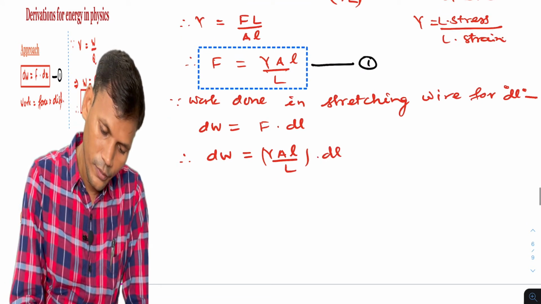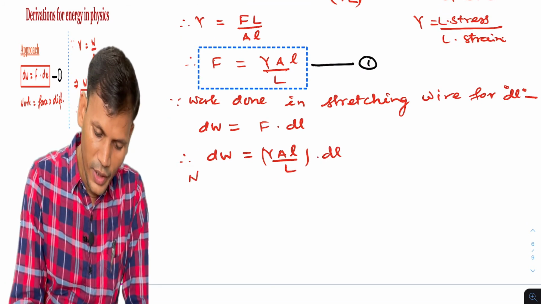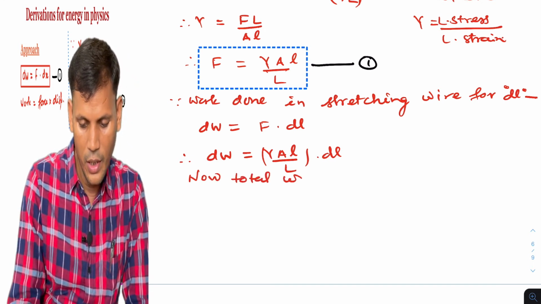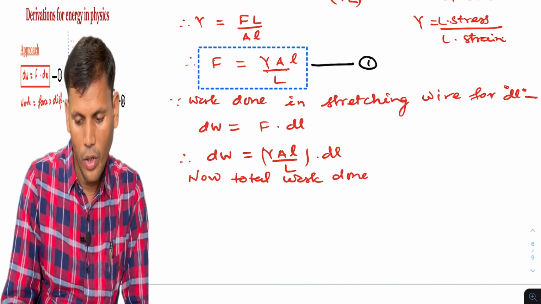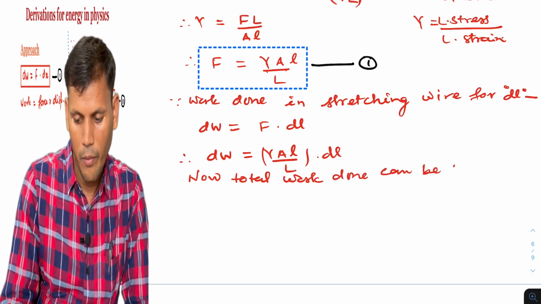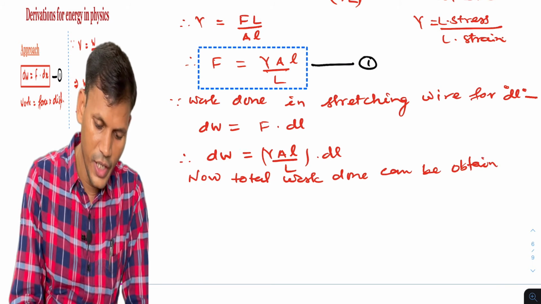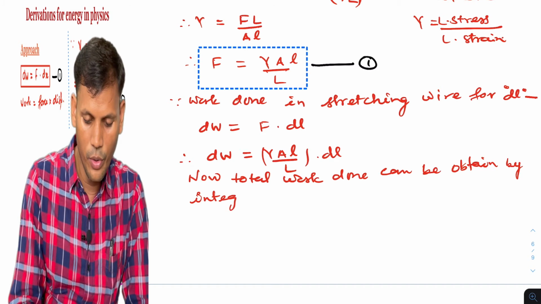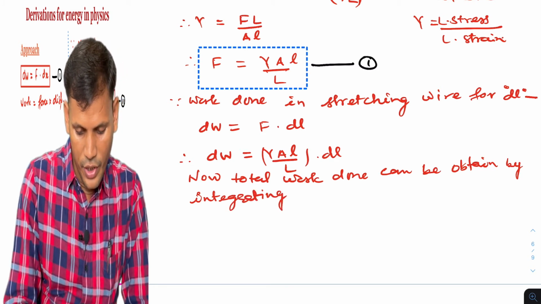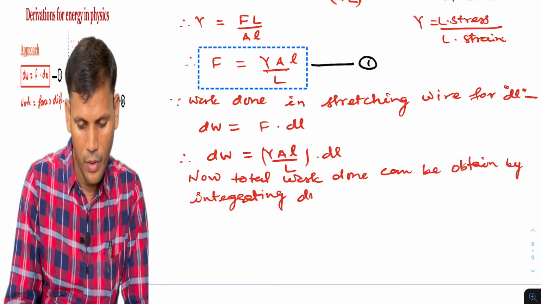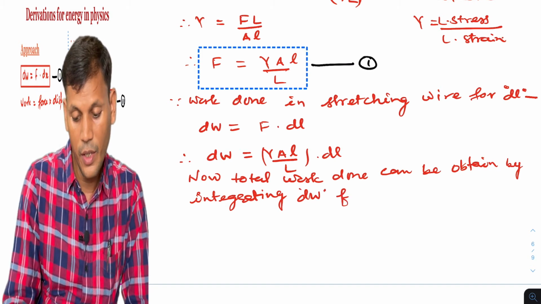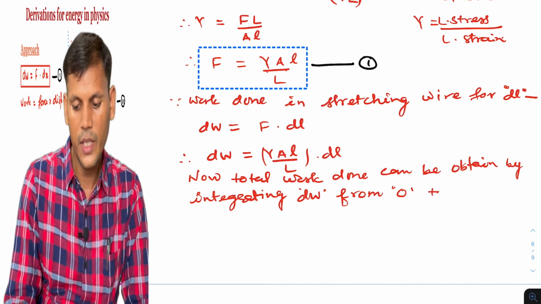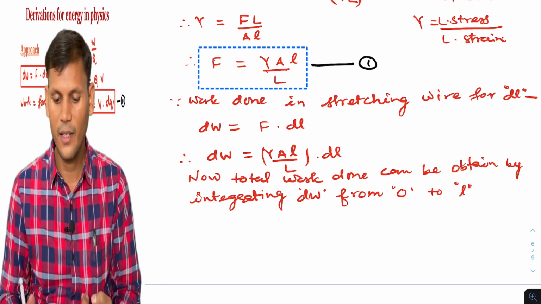Now total work done can be obtained by integrating dW from limit 0 to small l, because total increase in length is small l.